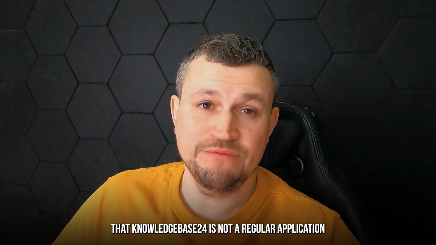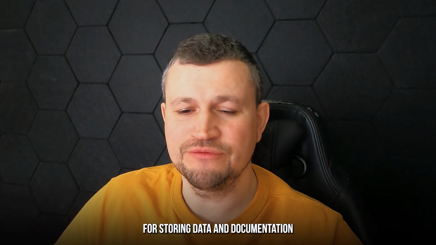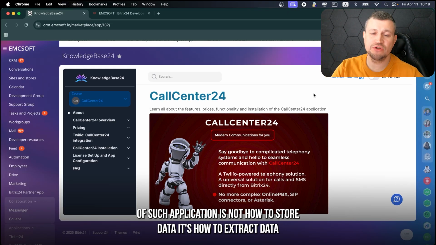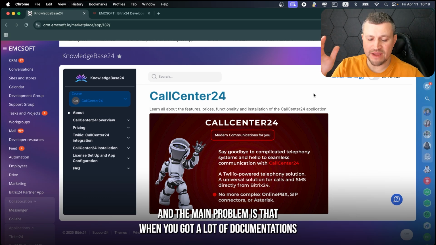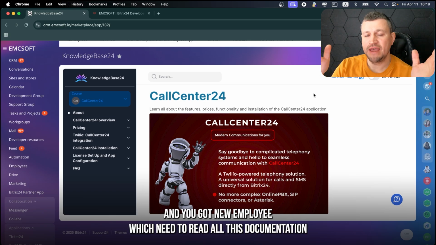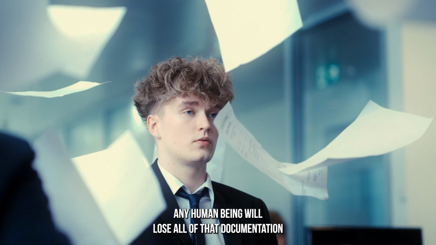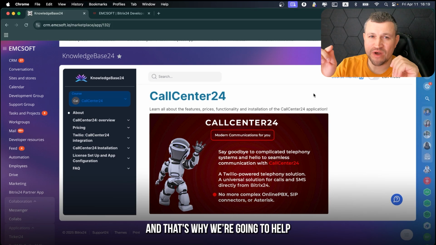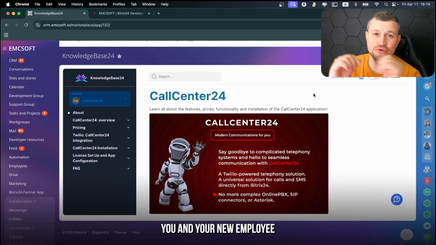Knowledgebase24 is not a regular application to store your data and documentation, because the main problem of such an application is not how to store data, it's how to extract data. The main problem is that when you have a lot of documentation, a lot of scripts, and a lot of papers in one knowledge base, and you have a new employee who needs to read all this documentation, any human being will get lost in that documentation. And that's why we are going to help you and your new employee.